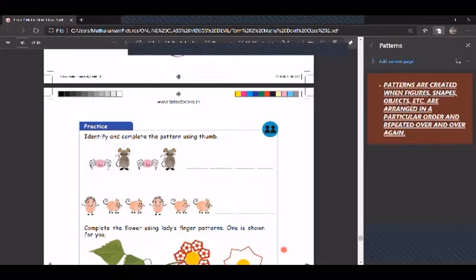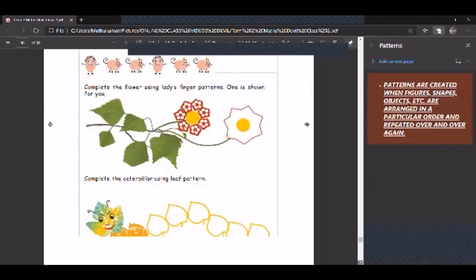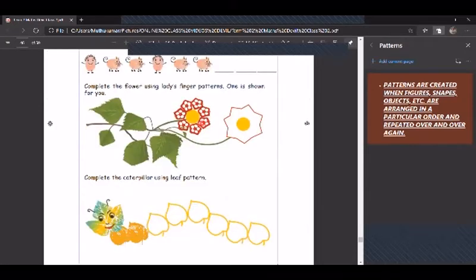Isn't it? So finish it off that. See here, they have created a pattern using lady's finger. Cut the lady's finger and dip it in the color, any color you want, and make a pattern the same as this flower. You do it here. Okay, you may use different colors also.